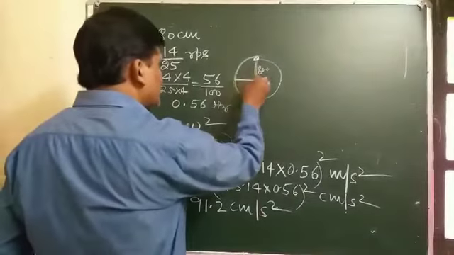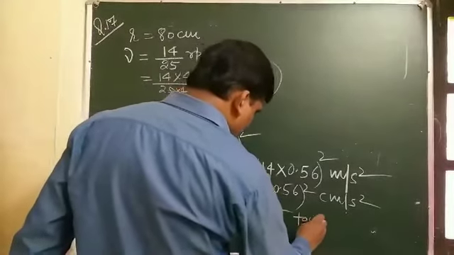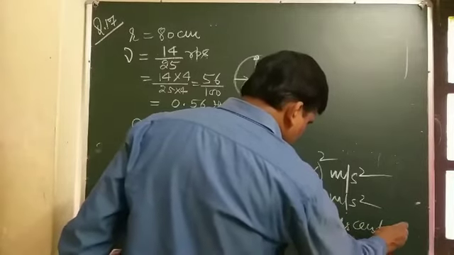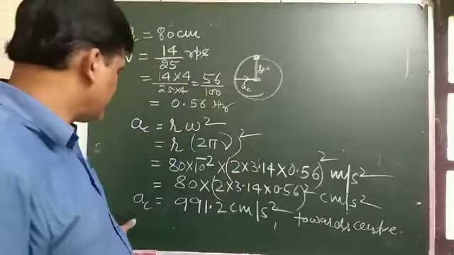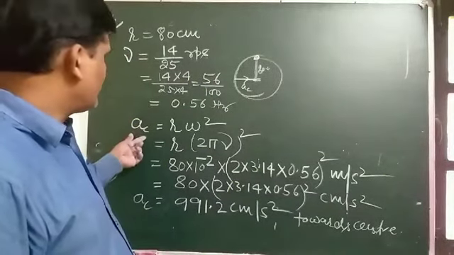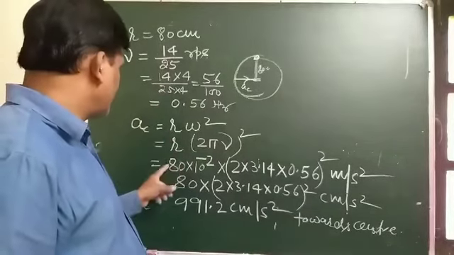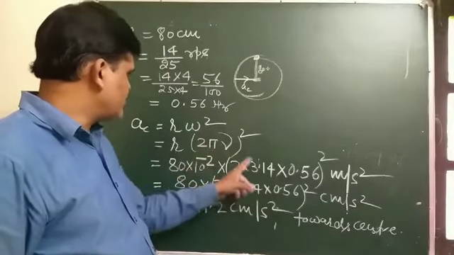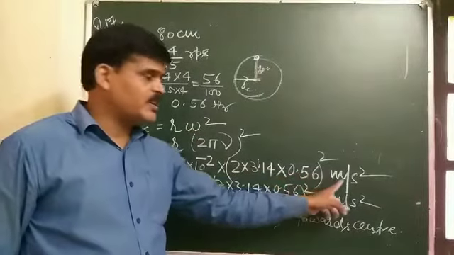Direction of AC is towards the center of the circular path. So the direction of centripetal acceleration is towards the center. The formula for centripetal acceleration is R omega square, where R is 80 into 10 to the power minus 2, omega is 2 pi nu, 2 into 3.14 into nu, and nu is 0.56, squared, in terms of meter per second square.